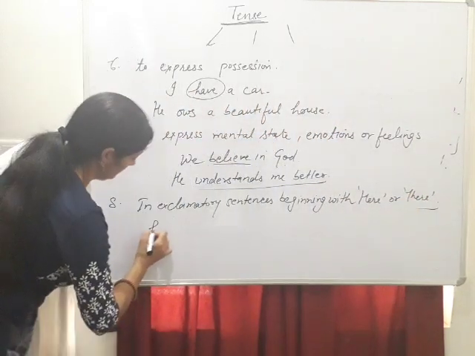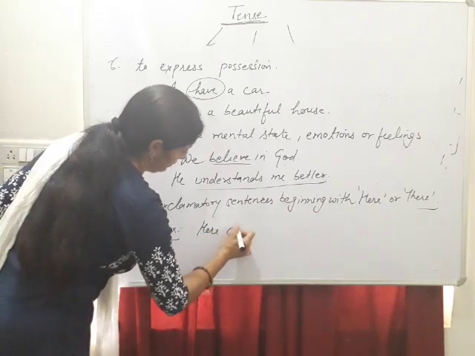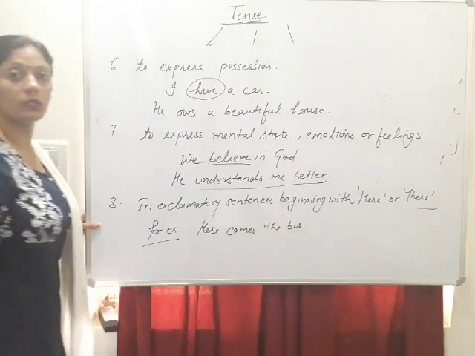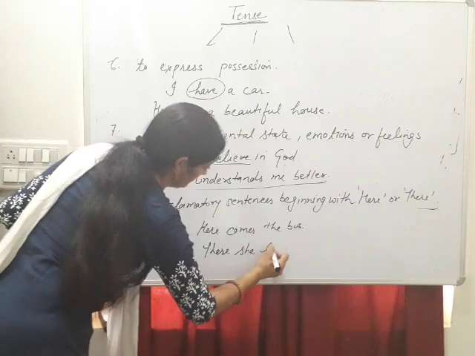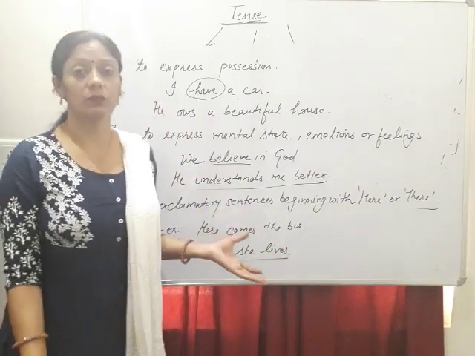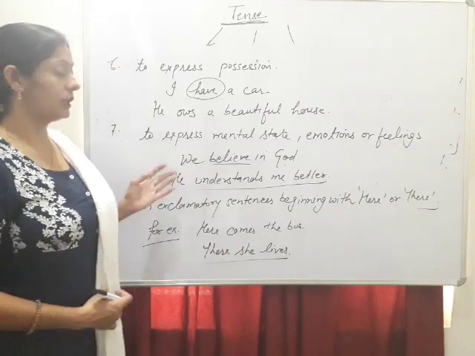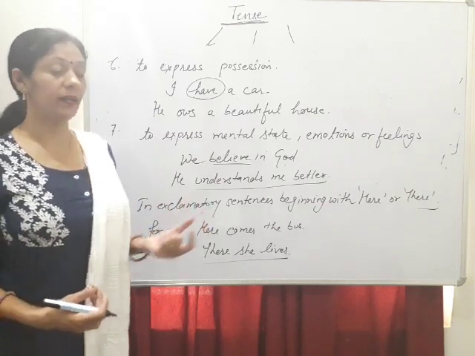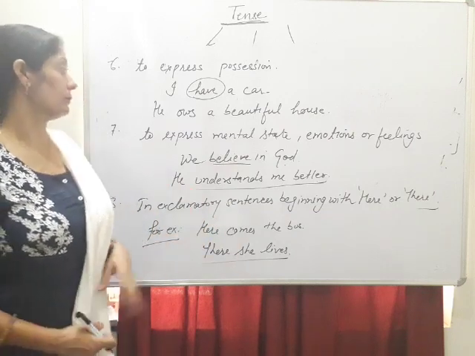For example, here comes the bus. We can also say there she lives. There are other rules also. As I say, in commentaries, we can also say in news headlines. When we read the newspaper, the headlines are always in present indefinite.